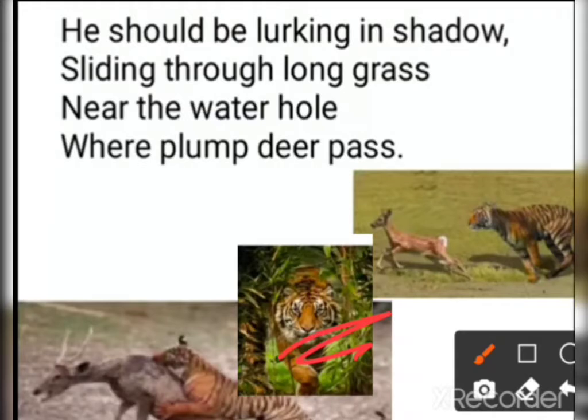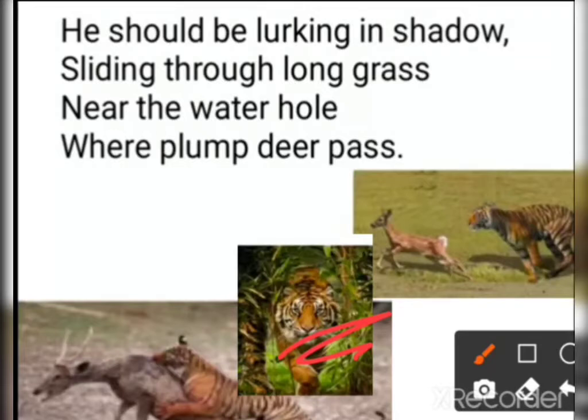In this way the tiger would have managed near the water hole. Now when we talk about the water hole, in the sunny afternoons, near the water holes, he would be waiting for some of the fat deer to pass that way, because when the deer come to drink water, the tiger would be lying there in expectation of a heavy feast.